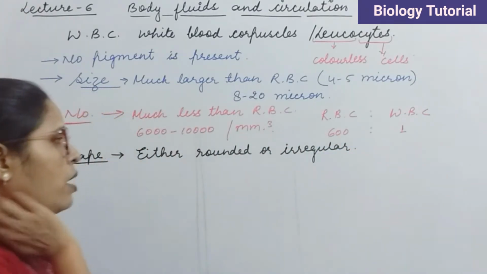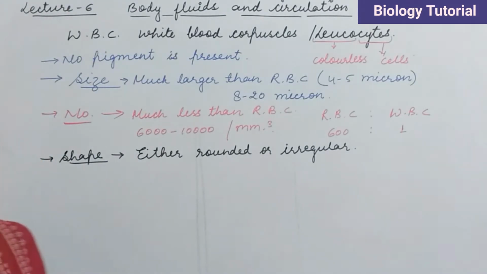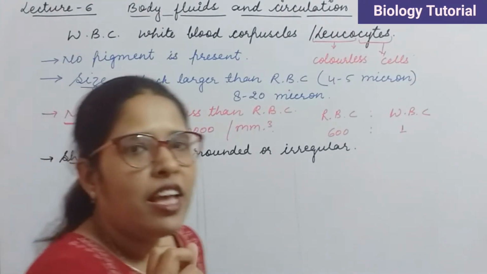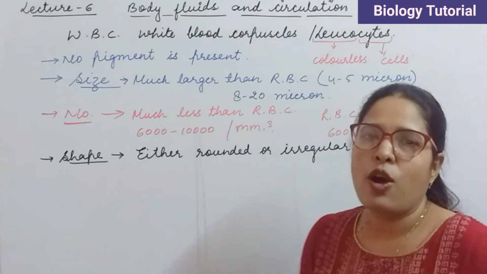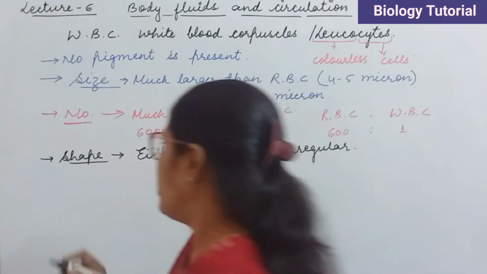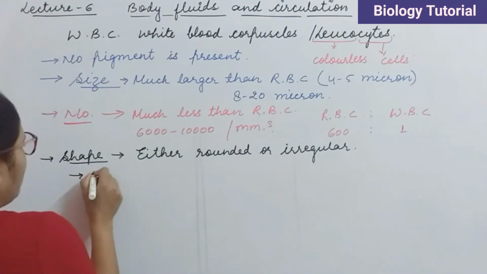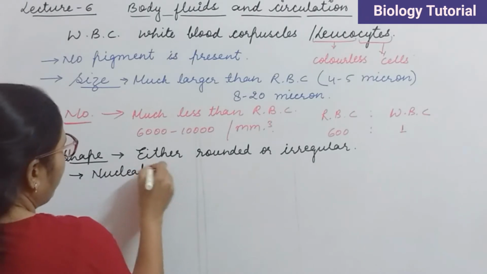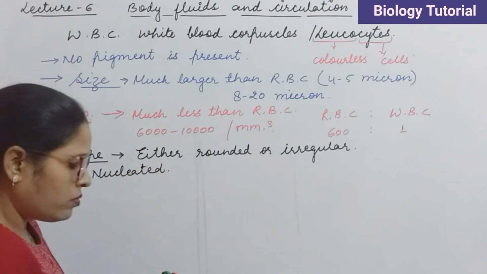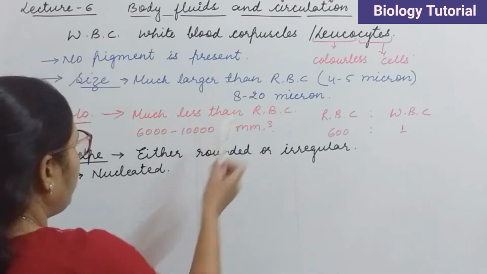So their shape is also like amoeba, and we know that amoeba has an irregular shape. The cells are nucleated. It means they have a nucleus. Clear?